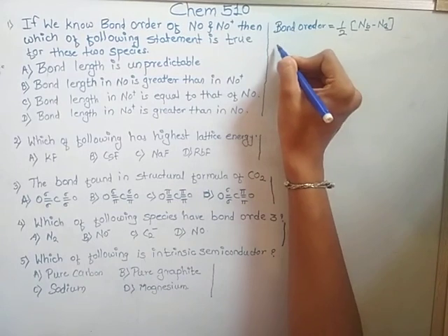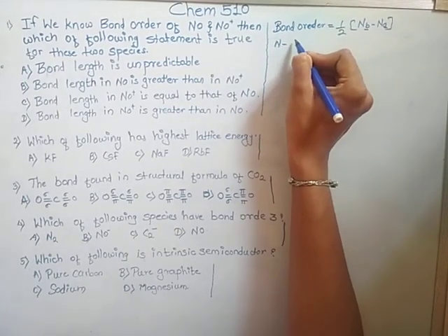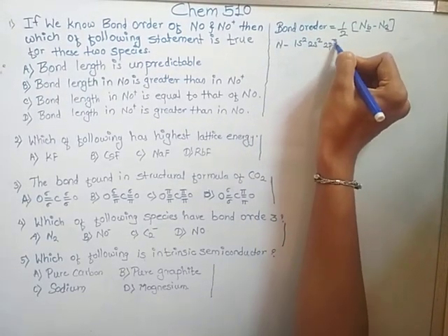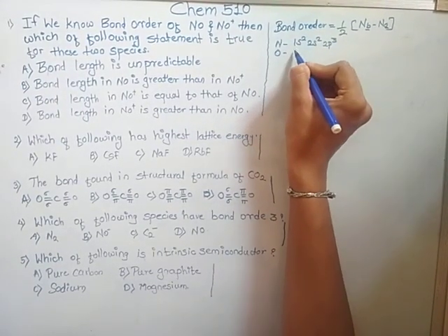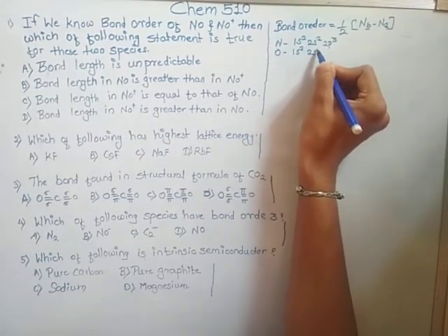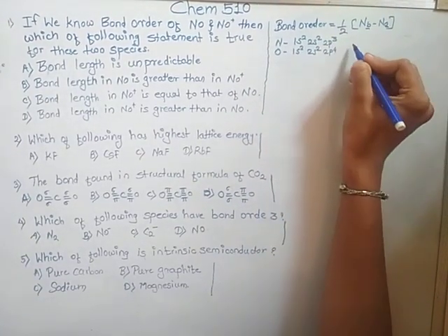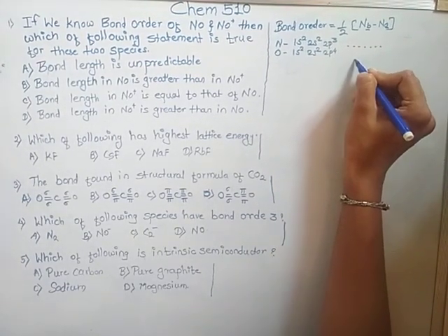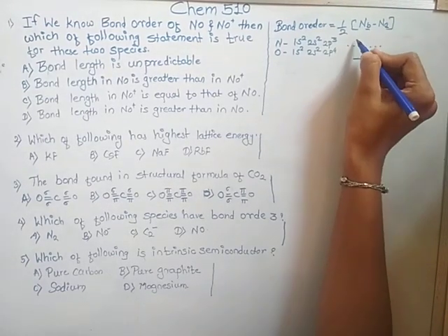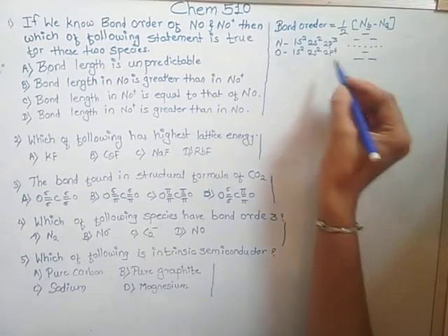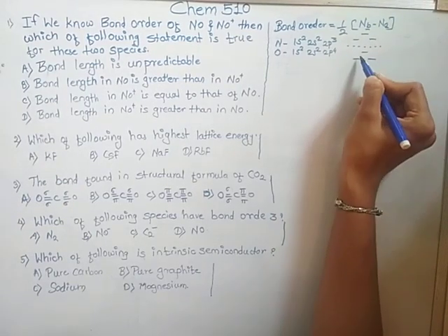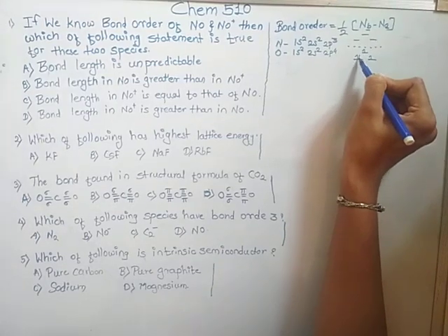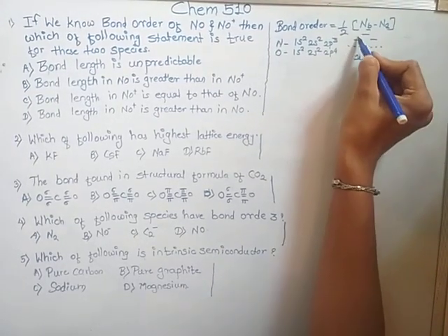The atomic number of nitrogen is 7: 1s2, 2s2, 2p3, and oxygen is 8: 1s2, 2s2, 2p4. In the molecular orbitals, there are 7 electrons in p. Filling of those 7 electrons: 1, 2, 3, 4, 5, 6 and 7.